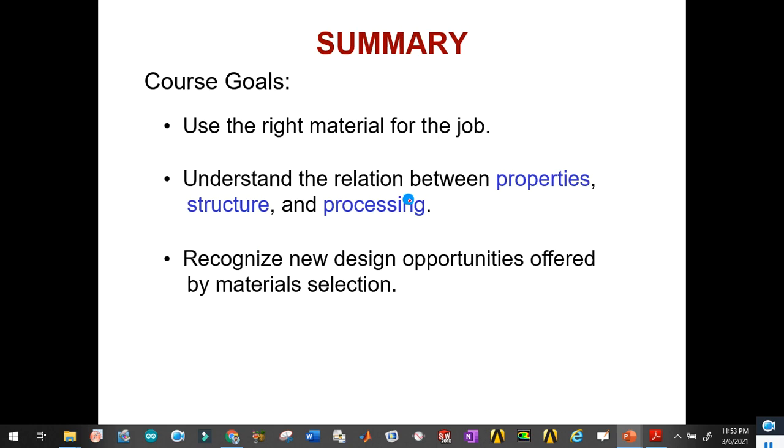So, today's summary of the lecture is using the right material for the right job. We have seen how to check the processing properties in order to get the desired structure of the material, and how to recognize the new design opportunities, and how to select the optimal material for the projects.